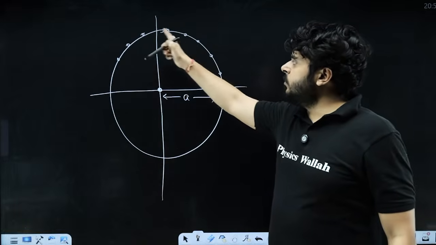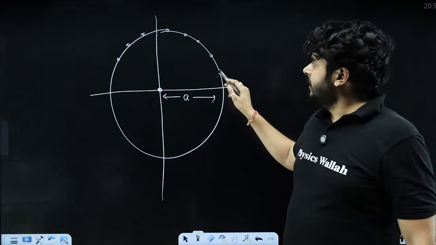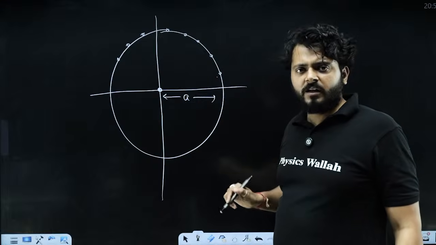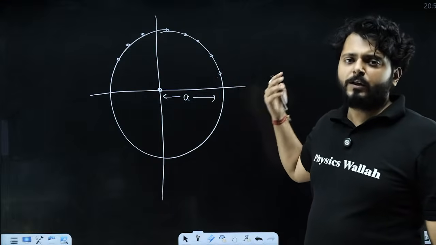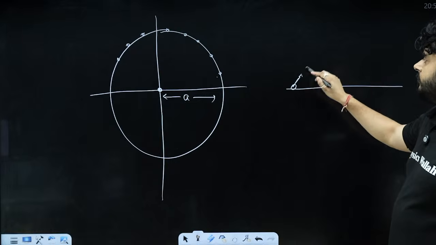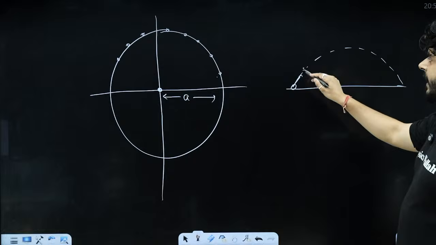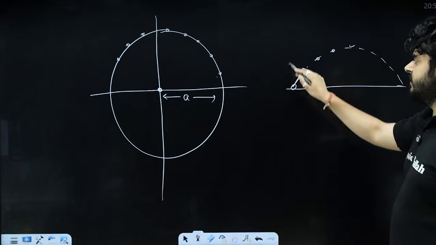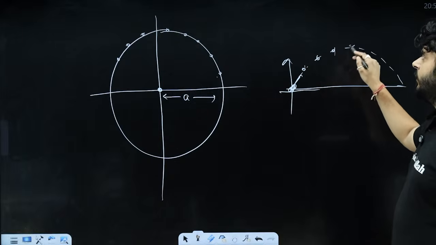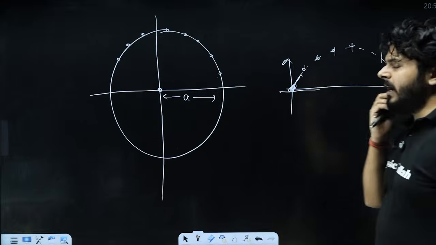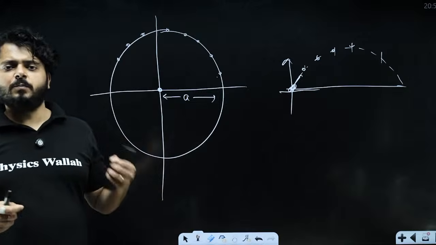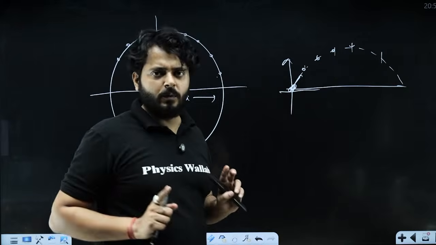So if a particle is moving on a certain path, the x and y coordinates are going to be related by a certain equation, and that equation will give you the equation of that path. If projectile motion is happening, the x and y coordinates are changing as well. If this is taken as the origin, the initial point, here we have x1, y1, x2, y2, x3, y3, x4, y4 and so on. So with time, x and y coordinates will change, but they are always related to each other, right?